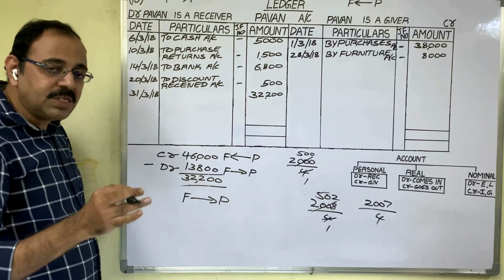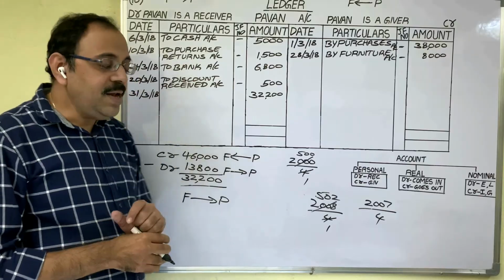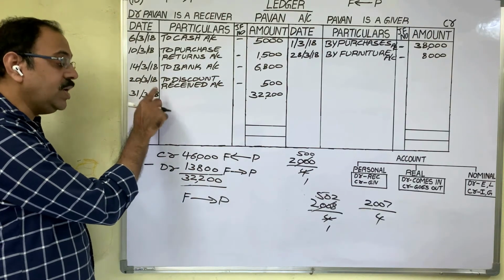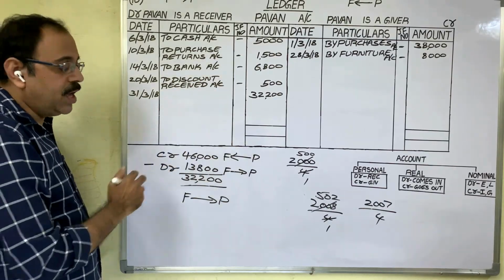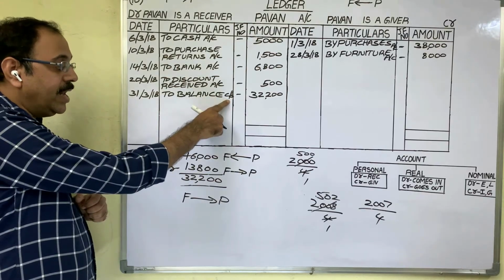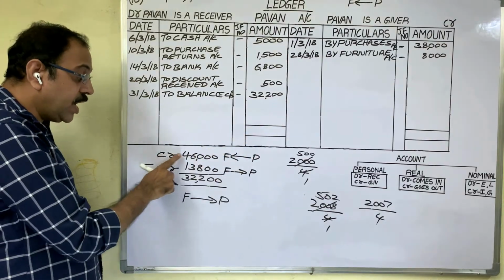Suppose problem is given for the month of February 2008. Then here you should write 29 February 2008. In particulars column write down to balance carried down. Carried down means leaving. We are leaving this balance at the end of the month. On two sides write down credit total